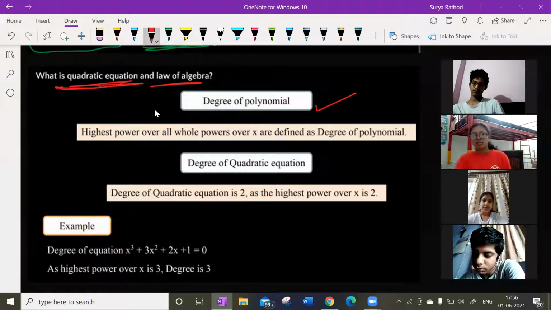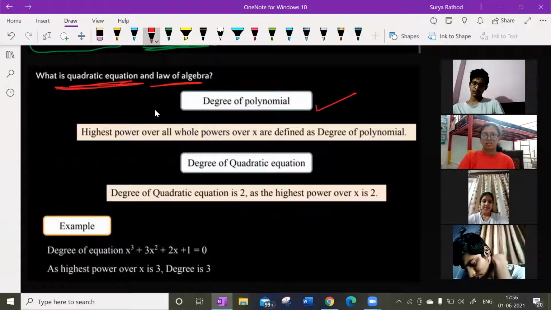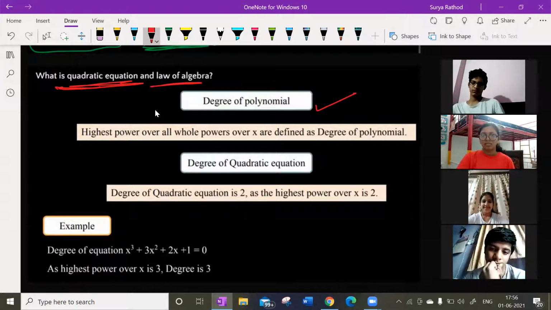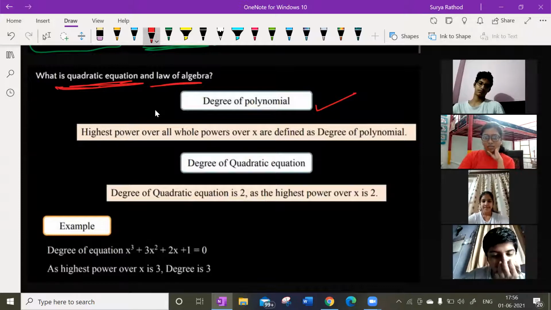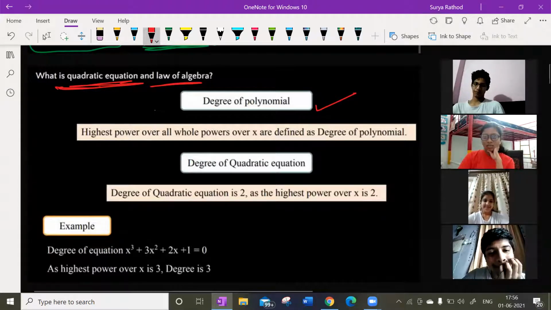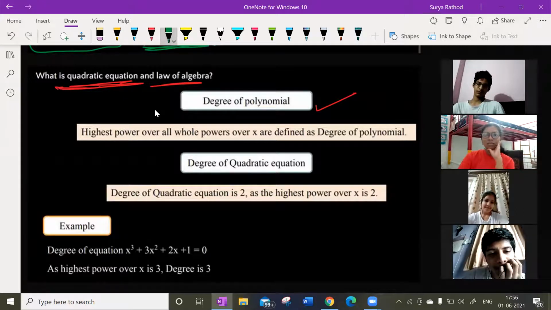What is the degree of the polynomial? Highest degree of the polynomial. Arre yaar, I'm asking what is the degree of the polynomial, and you are saying highest degree of the polynomial. You are just turning the question around. See, degree is the highest power of the variable. I'm asking you a question and you are repeating the question. Highest power of the variable. Whatever the highest power we have for a variable, that can be called the degree of the polynomial.